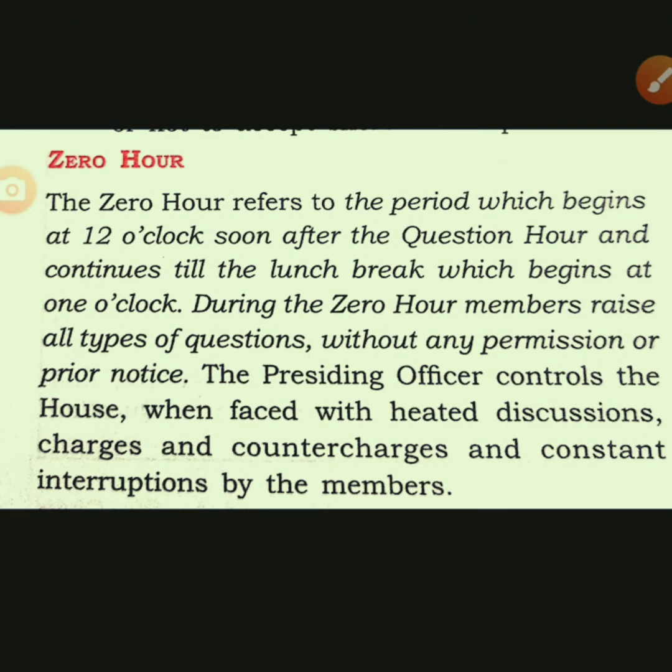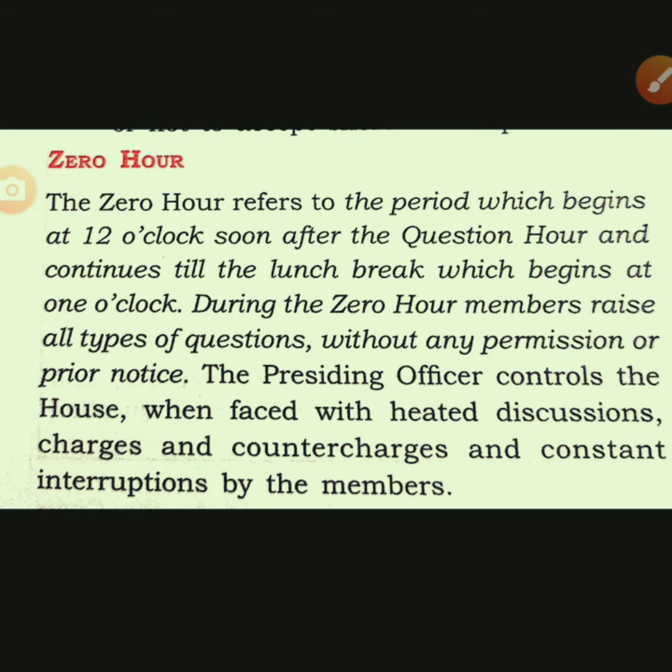Next topic is zero hour. Zero hour is something different from question hour. It starts at 12 o'clock in the noon, and in this we can ask any question of public importance without informing the house previously. What does it mean? It means that the presiding officer, who controls the house, can give permission for discussion of any question of public interest which has not been informed to the house before.